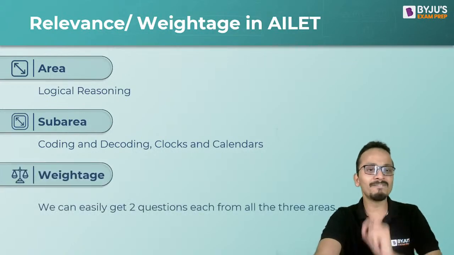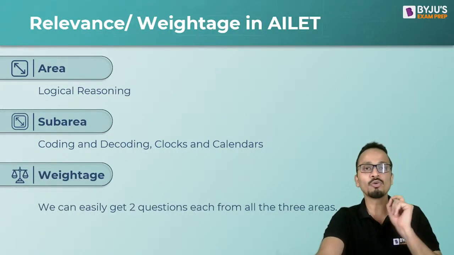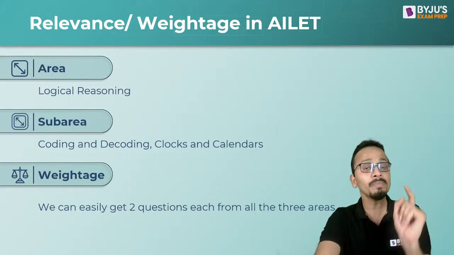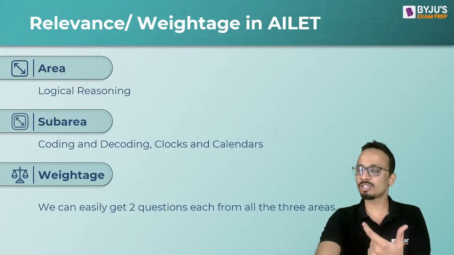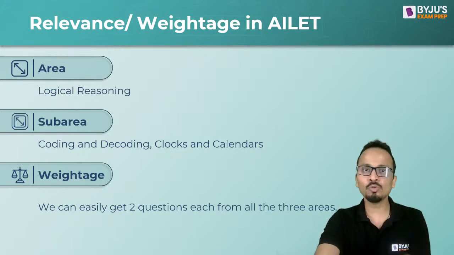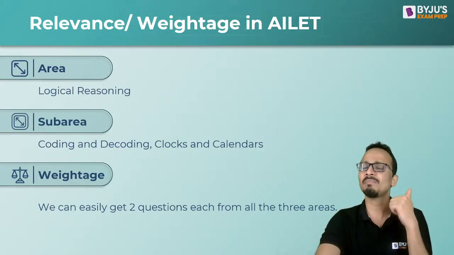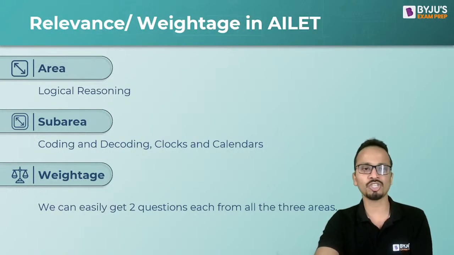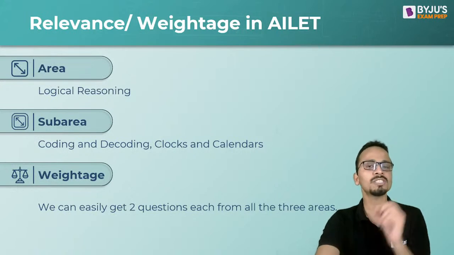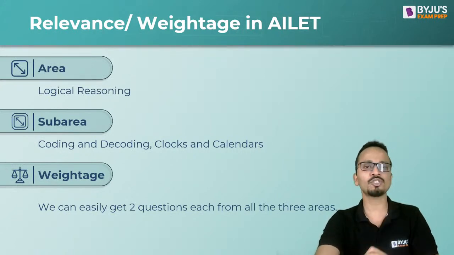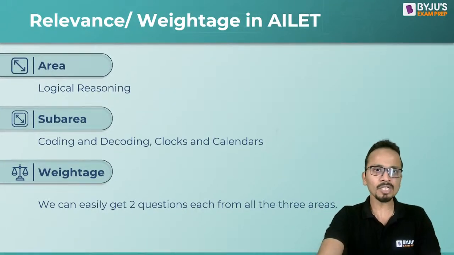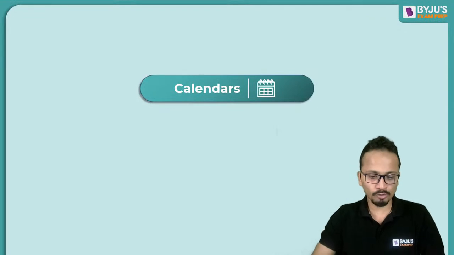Now, the relevance and the weightage of these topics. You can easily expect a minimum of 2 questions from each of these 3 areas. I'm not saying a total of 2 questions from these 3 areas. No, minimum 2 questions from each of these 3 areas. That means 2 questions on clocks, 2 questions on calendars, and 2 questions on coding and decoding. So minimum 6 questions will be covered in today's session. All right, so let's start with this session.